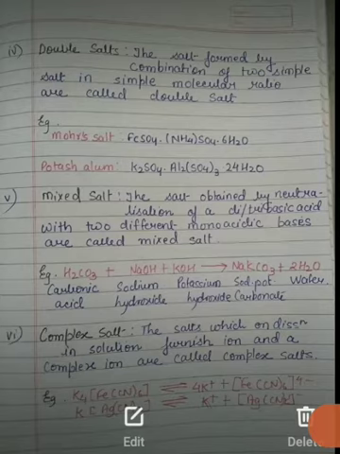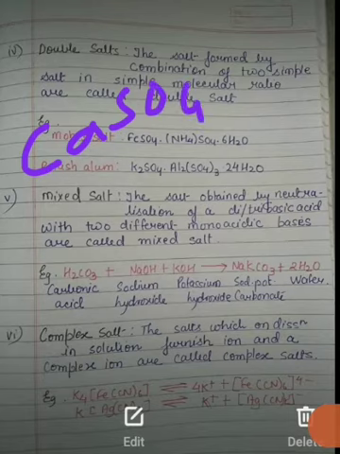In your syllabus there are 5 to 6 salts: sodium chloride, sodium hydrogen carbonate, which we call baking soda, and calcium oxychloride, which we call bleaching powder. One more category is water of crystallization, for example CaSO4·2H2O.